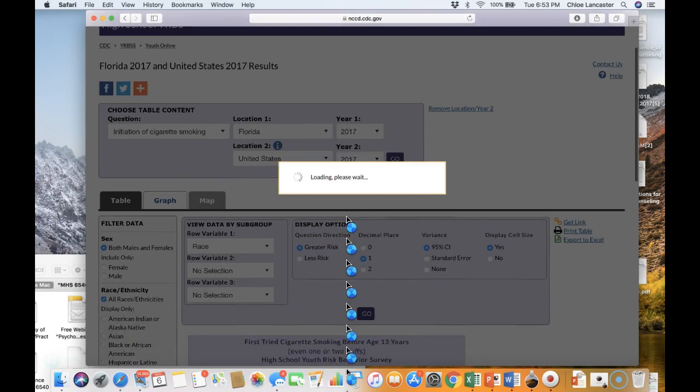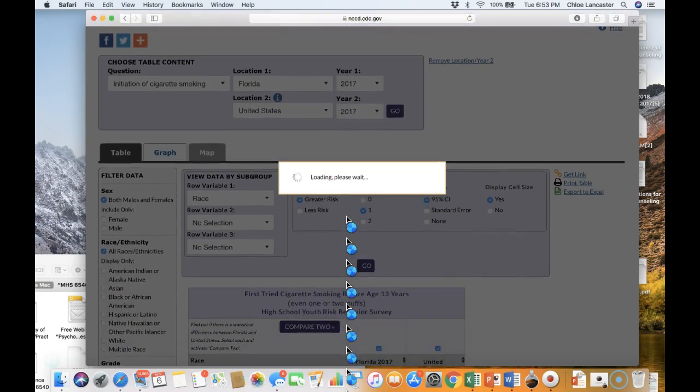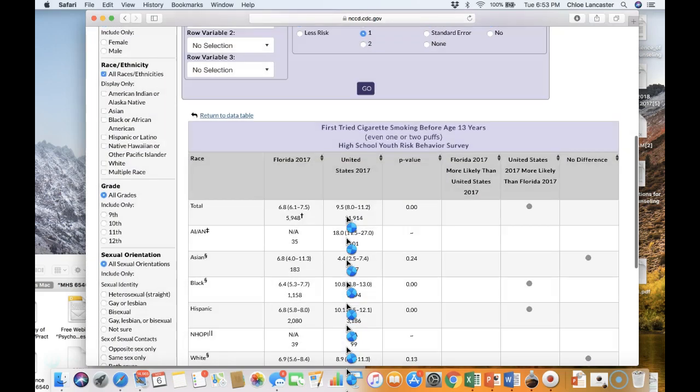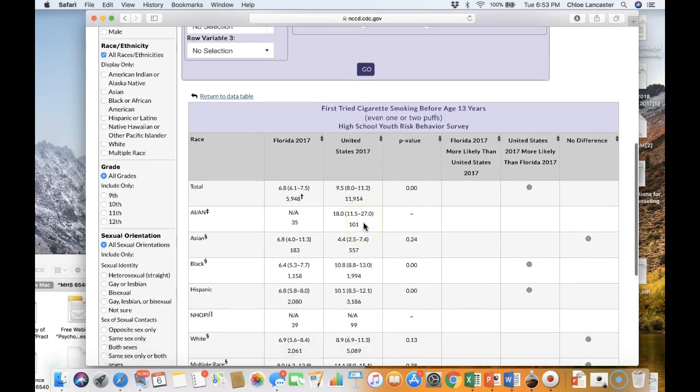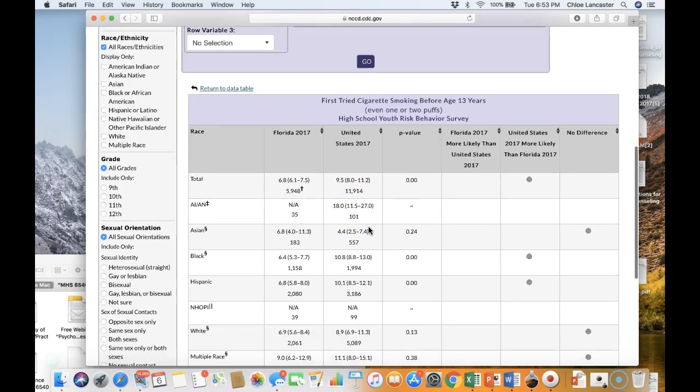I hope that you've got a sense of how you can compare your state to the nation, and if available, sometimes you can compare your state to the local levels. You can also examine certain behaviours by different variables such as gender, race, sexual orientation, and things of that nature.